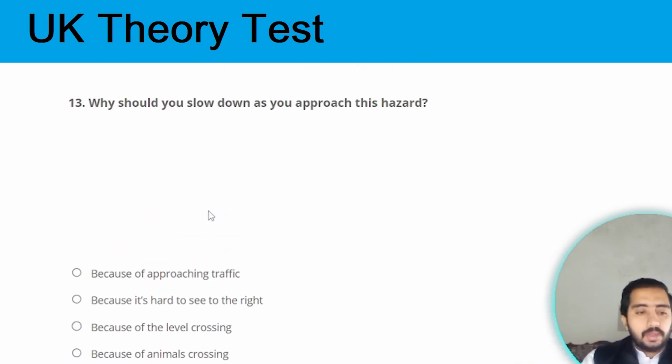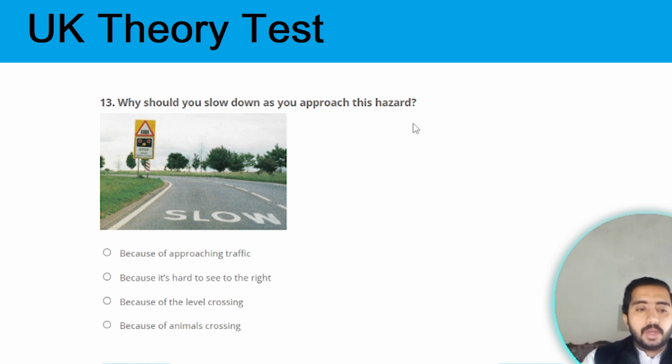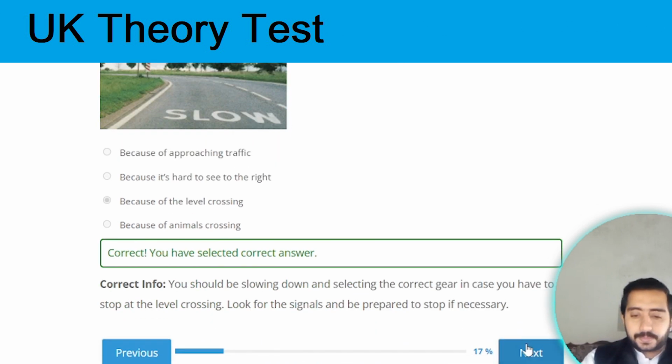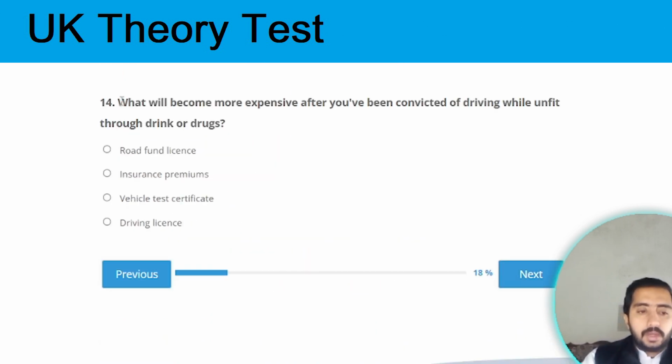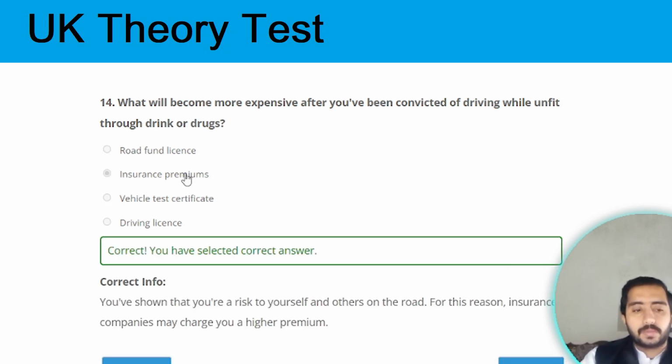Next question. Question number 13. Why should you slow down as you approach this hazard? The correct answer is because of the level crossing. Because of the level crossing, you need to slow down your approach on this hazard. Option C is the correct one. Next one. Question 14. What will become more expensive after you are convicted of driving while unfit through drink or drugs? The correct answer is insurance premium. Option B is the correct one.